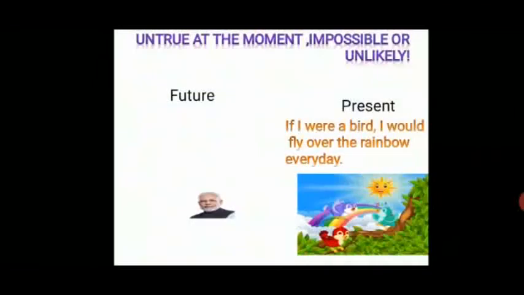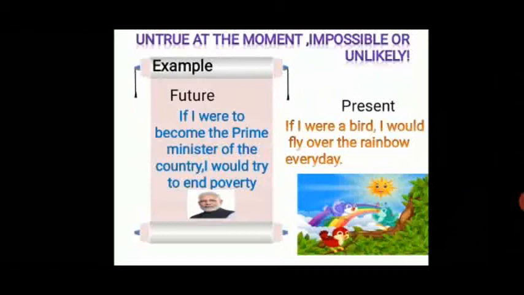Now we'll talk about some examples of these second conditional statements which are untrue at the moment, or impossible or unlikely. For example, let's talk about this.